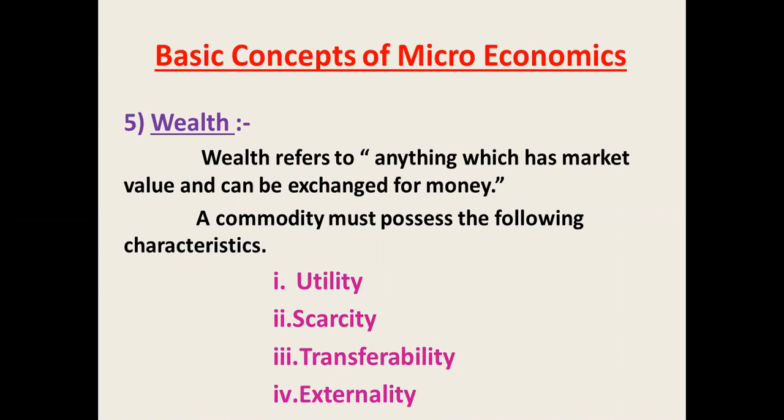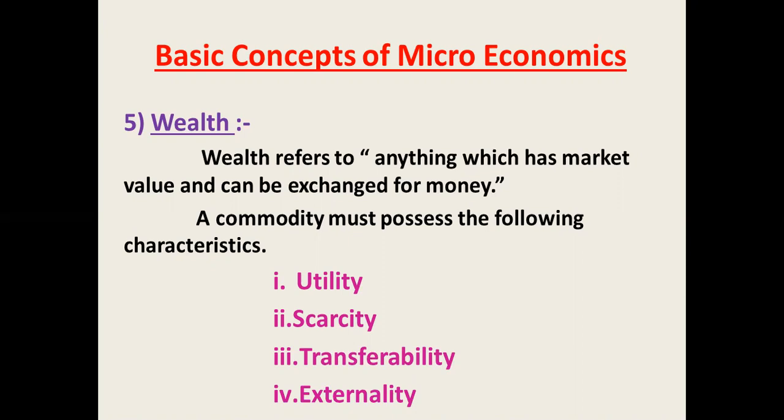Then the next point is scarcity. See, a commodity must be scarce in supply in relation to its demand if it is to be included in the term wealth. All economic goods for which a price is paid are related to money. So money is a medium of exchange, and we express wealth in money.